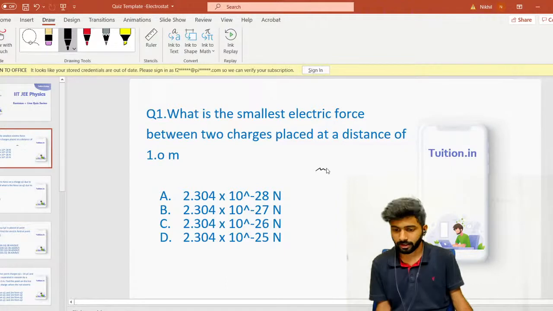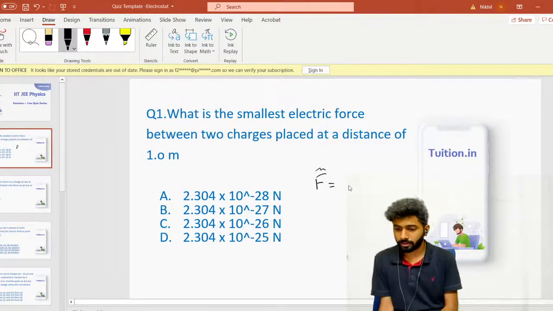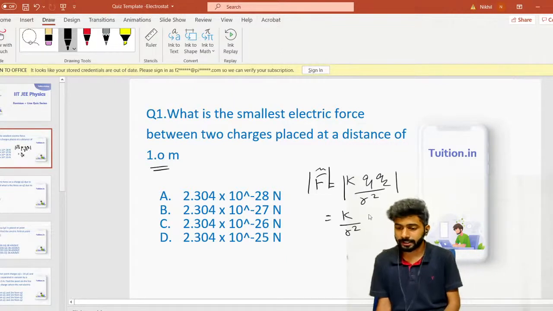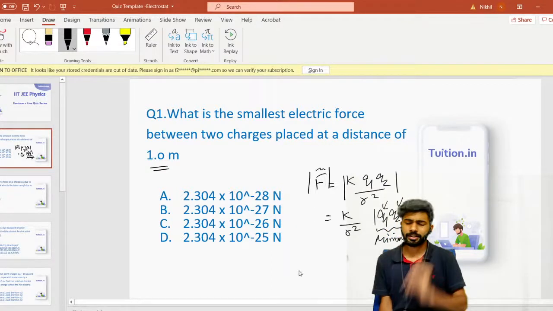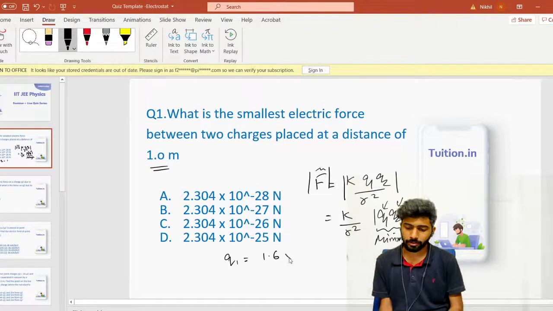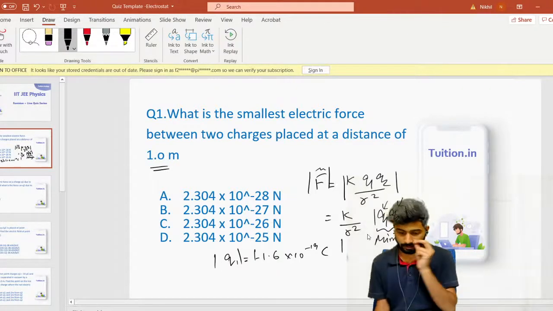Okay, so I've already told you Coulomb's force is nothing but K Q1 Q2 by R square. Since we are only talking about the magnitude of force, I will just take the magnitude of this whole thing. K is already a constant, R square is already given to be 1, so we can't do anything about it. What we have to do is minimize this to get the minimum force. How do we minimize this? Smallest possible charge. What is the smallest possible charge? Charge of an electron, 1.6 into 10 power minus 19 Coulomb with a negative sign. This is the smallest possible charge, and the smallest magnitude possible is this, right?